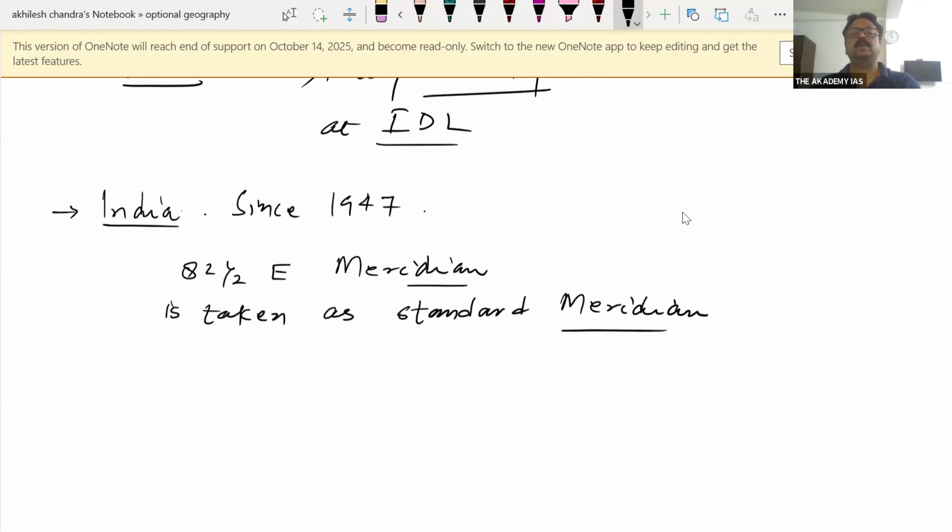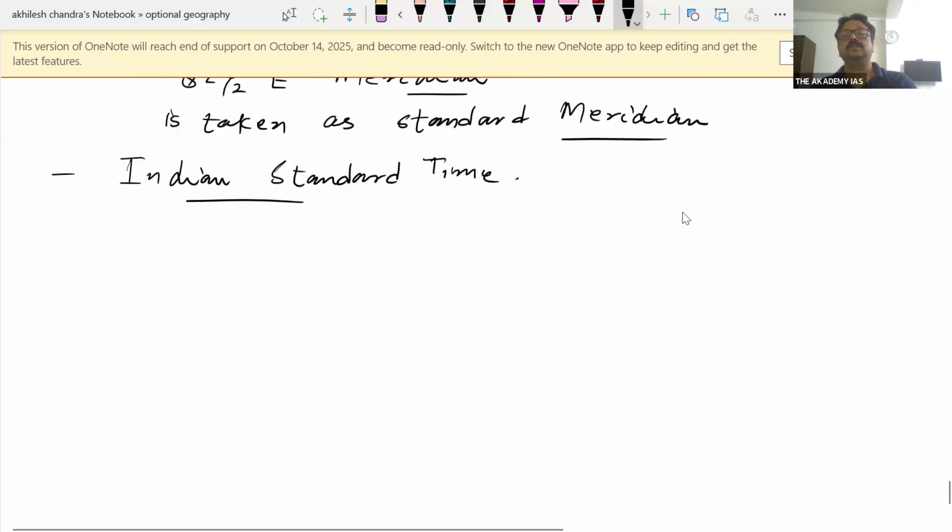From here, the standard time of India has been taken. That's why it is also referred to as Indian Standard Time. So India since 1947, this is what Indian Standard Time is.